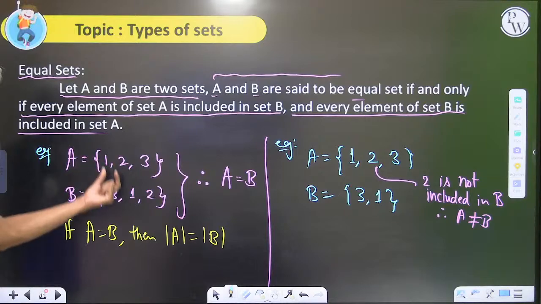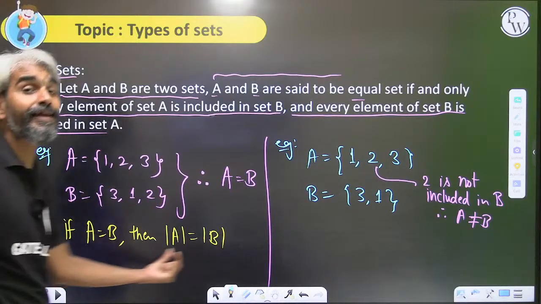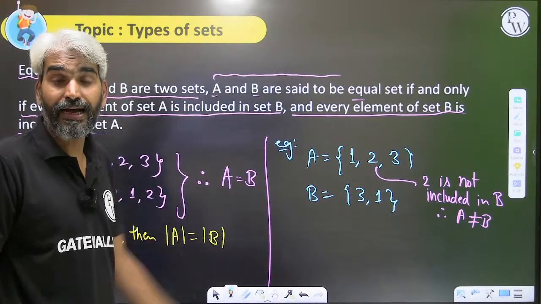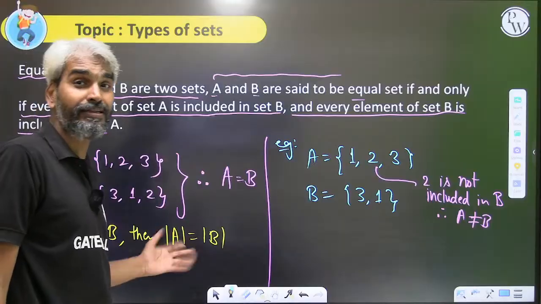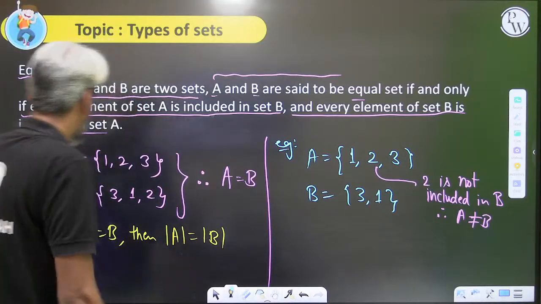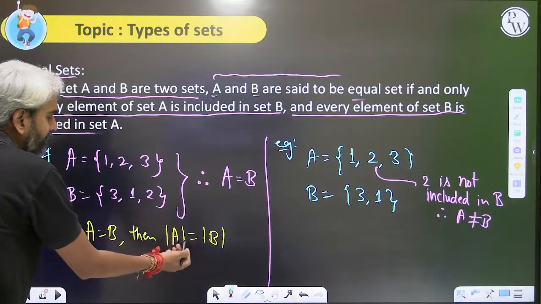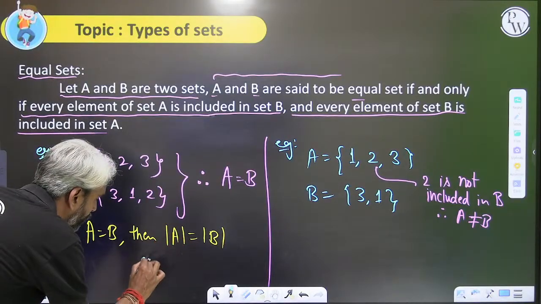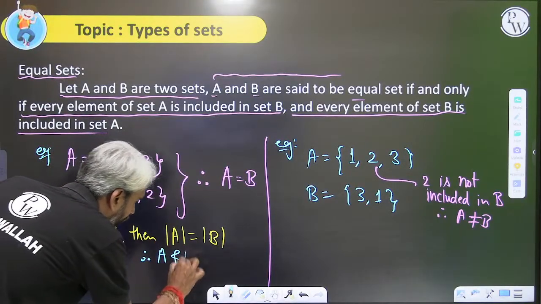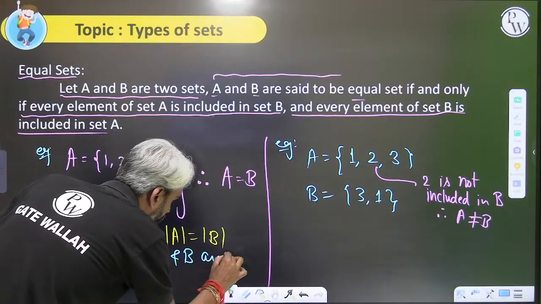But if these sets are equal, then they are guaranteed to be equivalent. If A equals B, then it is necessary that mod A equals mod B, therefore A and B are equivalent as well.